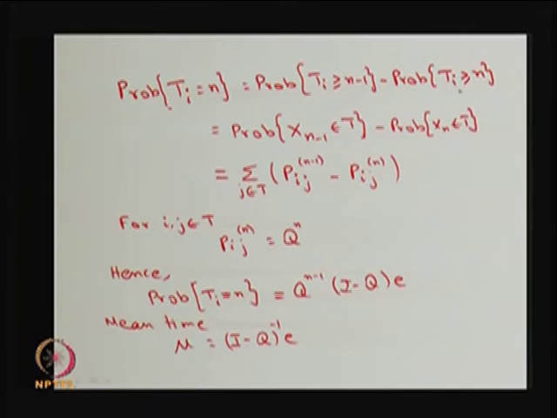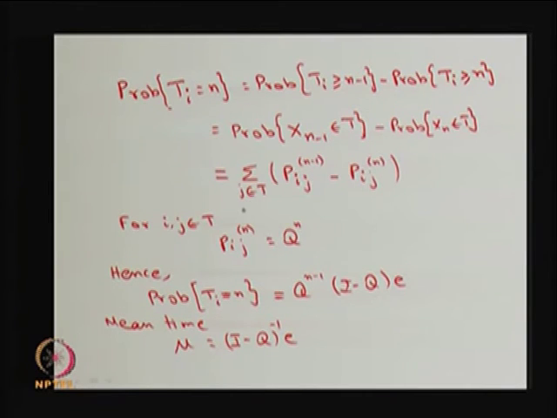Similarly, you can argue T_i greater than or equal to n means that for at least n steps the system is in the transient states before absorption. That is the same as the system being in a transient state at the nth step. The probability at the (n minus 1)th step that the system is in a transient state is the sum over all possibilities of the system moving from state i to j in n minus 1 steps.